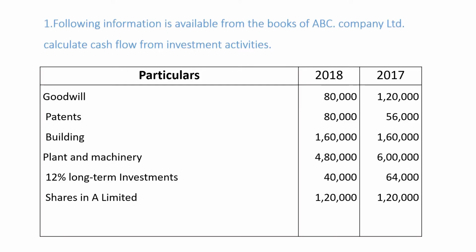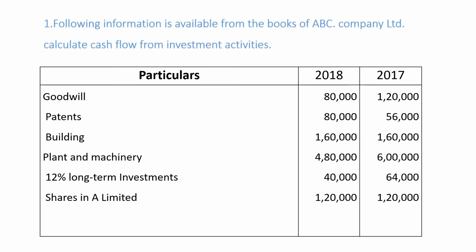See the problem. From the following information, calculate cash flow from investing activities in the books of ABC Company Limited. Particulars, 2018 and 2017. Goodwill 80,000, 1,20,000.